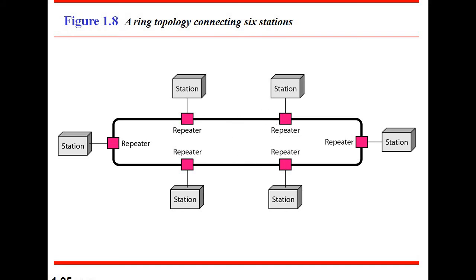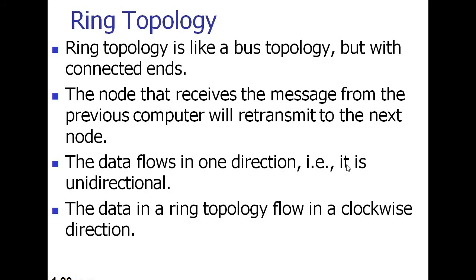And what is the disadvantage? The breakdown of one station leads to the failure of the overall network, because whatever data passes from the previous stations, the next station will retransmit only that message.